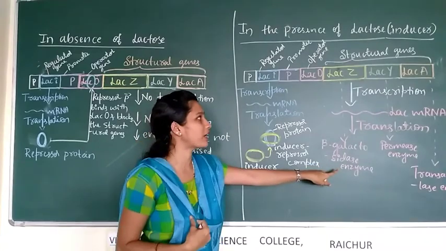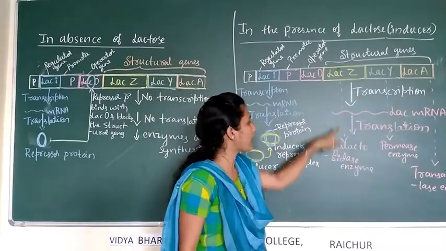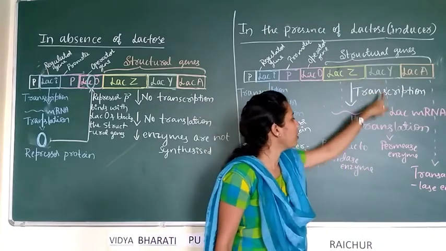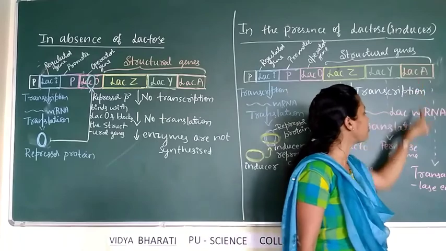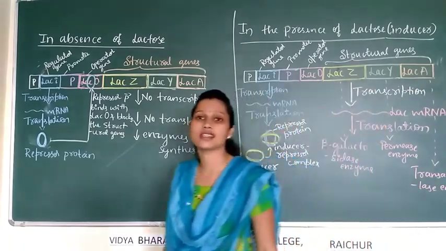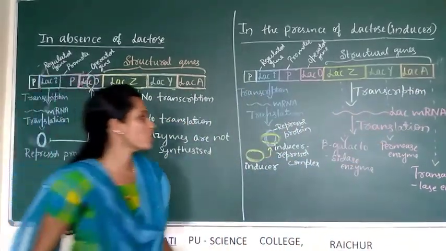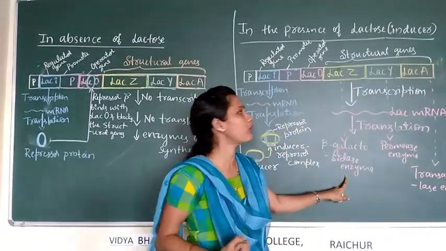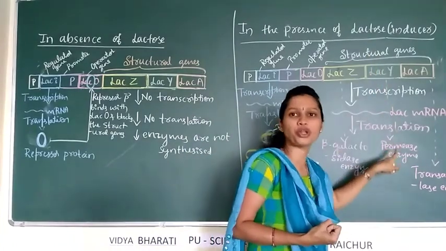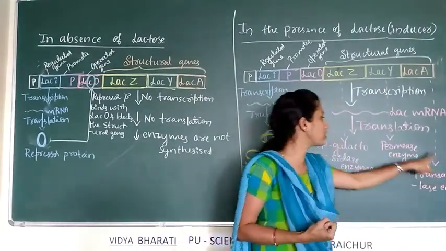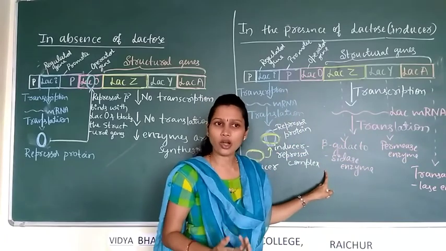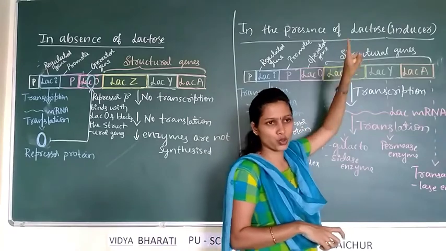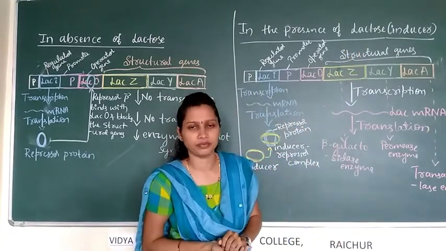All three enzymes required for the metabolism of lactose are produced. After producing these three enzymes, bacterial E. coli utilizes the lactose present in the culture medium.